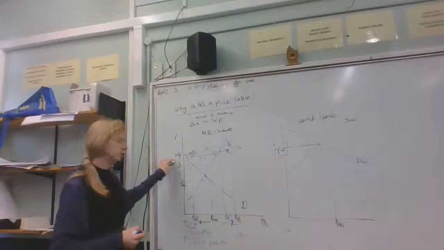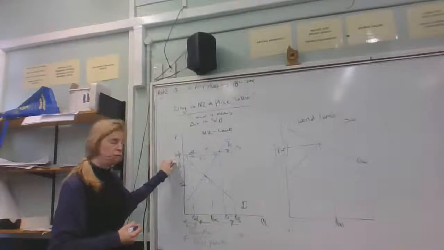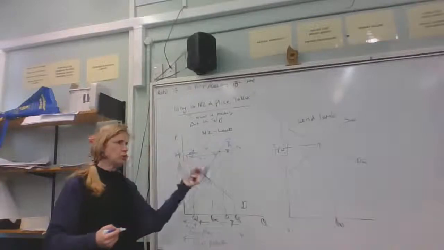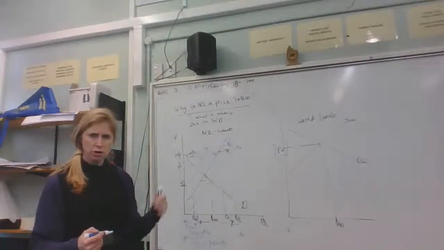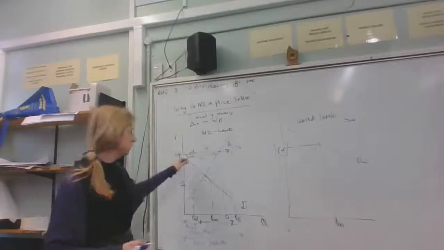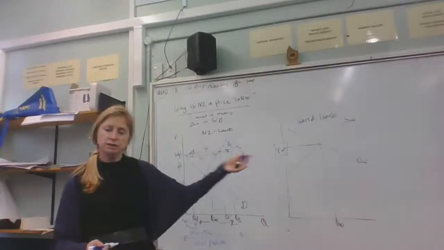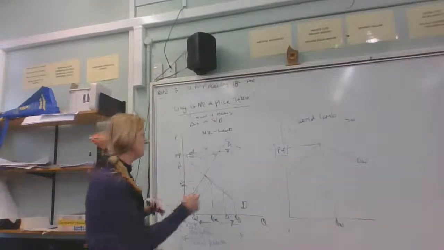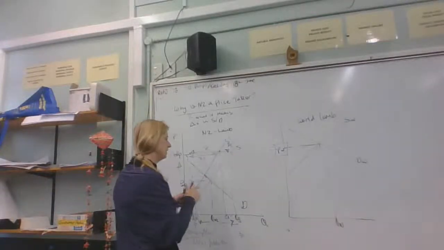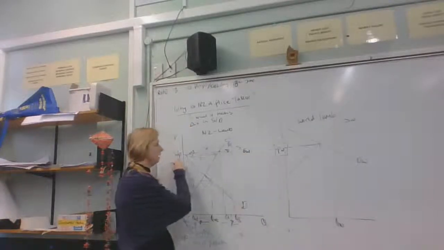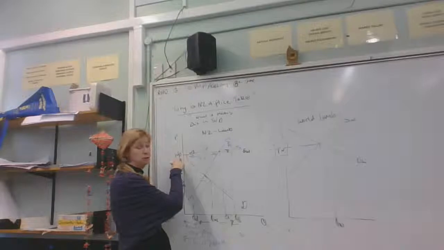It won't change the world price because New Zealand doesn't get to change that price. The world says, send us what you've got, all right? You can't get any higher, and we wouldn't accept any lower, but that's the price we'll give. What have you got to sell us? So we can export all we want at that world price, and that's the idea of this being SW. I didn't put it in, I really should have. SW, supply world, and it becomes horizontal. The New Zealand supply curve becomes horizontal at WP.